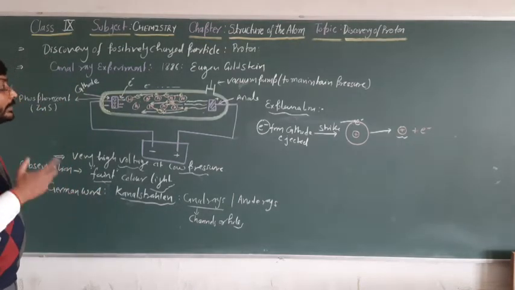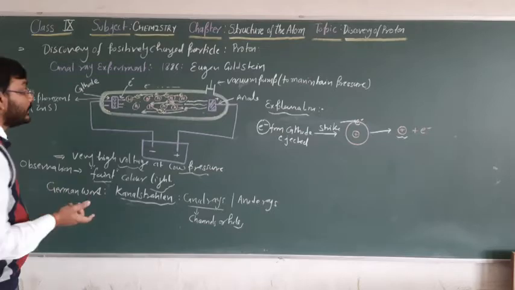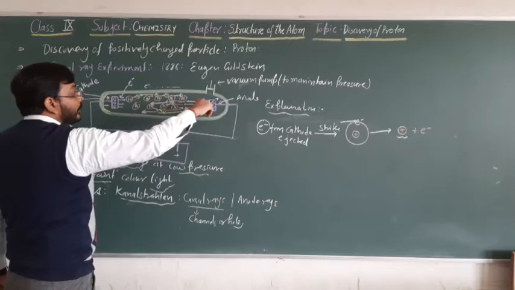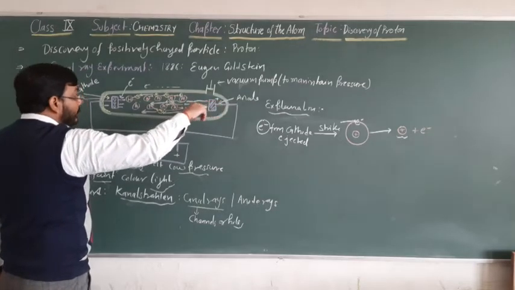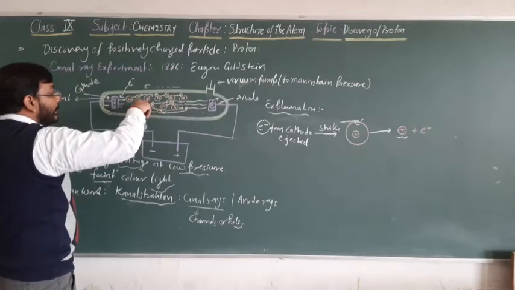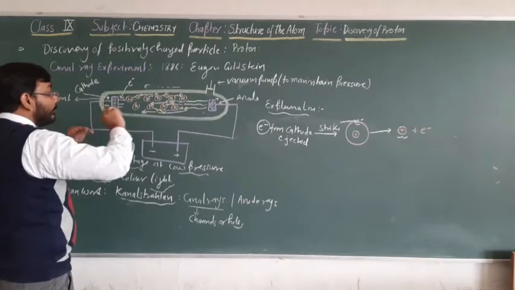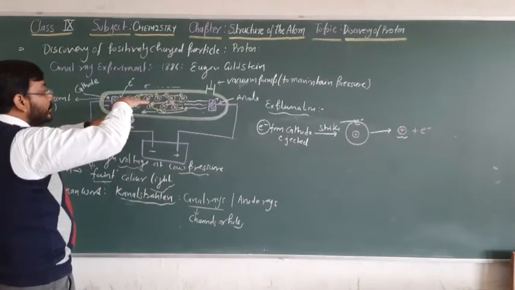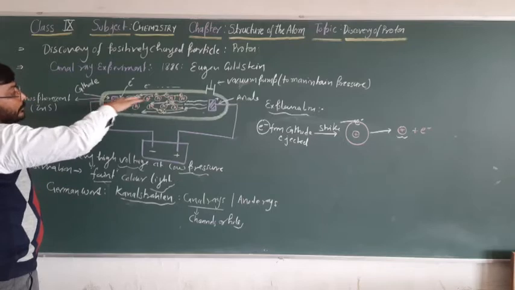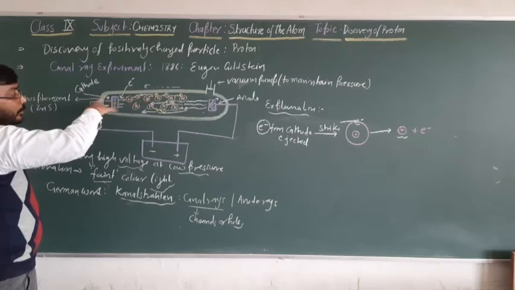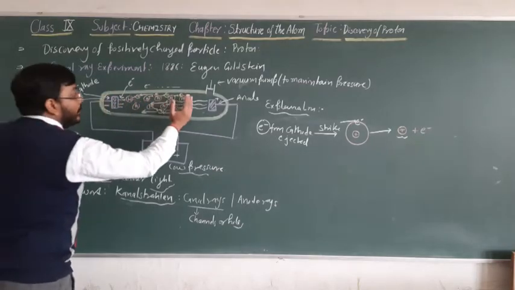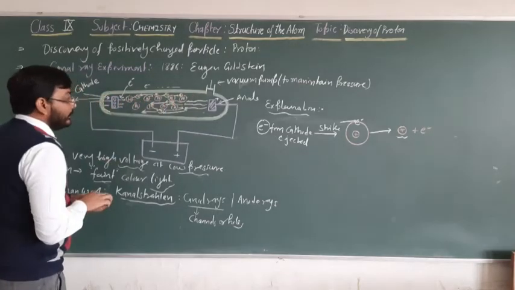The production of positively charged and negatively charged particles. The negatively charged particles, which we call the cathode rays, keep on moving towards the anode plate, and the positively charged particles, which we call the anode rays, keep on moving towards the cathode. The process continues, and the positive charge will keep moving towards the cathode plate.